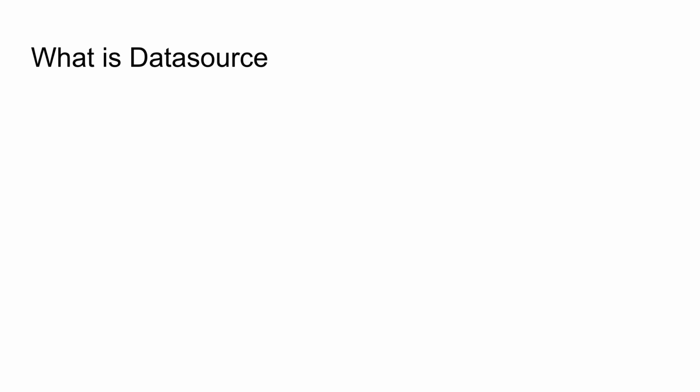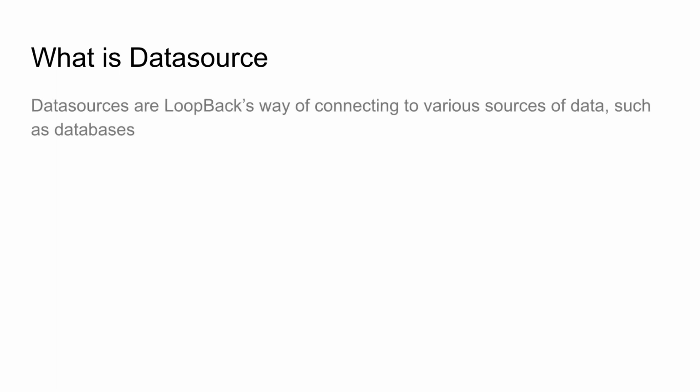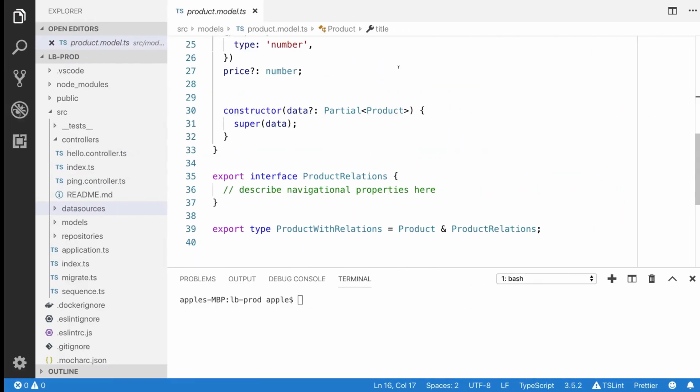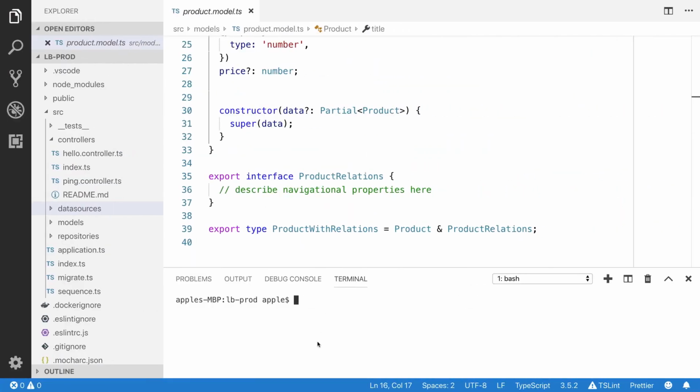Now we are going to talk about the data sources. Data sources are LoopBack's way of connecting to various sources of database. If you would like to connect your LoopBack application to MongoDB or MySQL or MariaDB, you have to use the data source. This data source provides the LoopBack juggler connector. You have to use that connector. You can use the LoopBack 4 CLI to create a data source. I'm going to use this command, lb4 datasource.